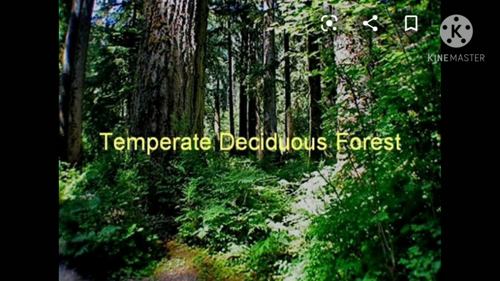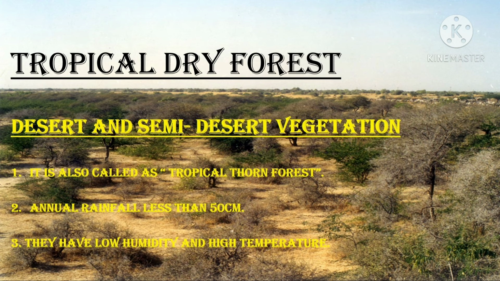Next we are going to tropical dry forest. These are found in the areas with 50 to 100 cm annual rainfall. They represent a transitional type of forest. The most important trees are mahua, banyan, palas, haldu, kikar, bamboo, babul, etc.